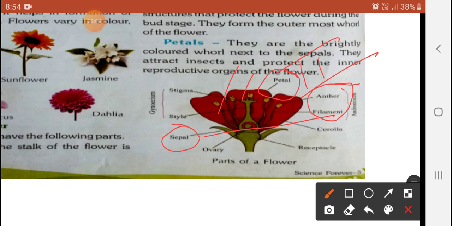Next you will see the pistil. The fourth part we will say is gynoecium, pistil, or otherwise the other name is gynoecium. Yes, if you see inside, there are basically three sub-parts. It is the fourth whorl of the flower and it is the center of the flower. It is the female reproductive part. Observe carefully: stigma, style, ovary and ovules.